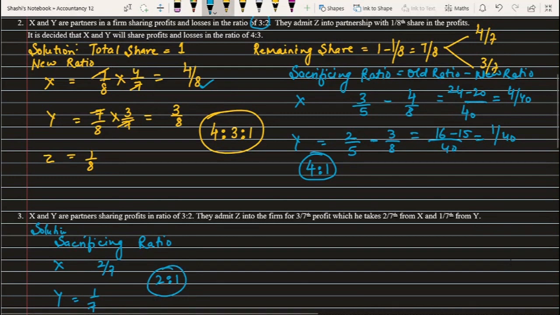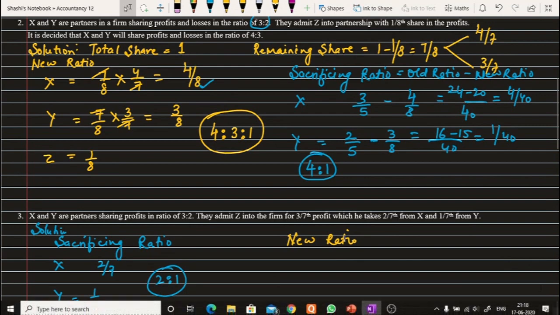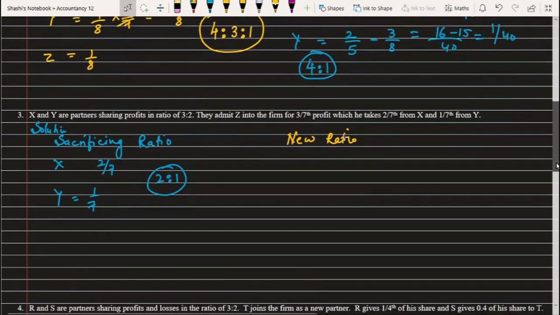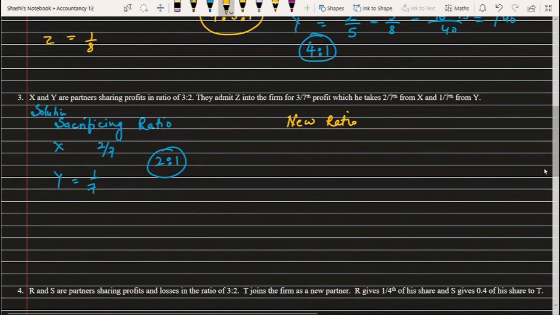So let's see what will be the new ratio here. Well, for calculating the new ratio, now what we are going to do, okay, so for the new ratio here I have X, Y, and I'll calculate it for Z also. Now for X, I know that here we have not calculated the remaining share.